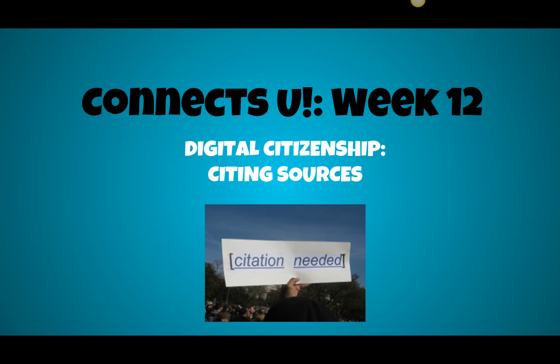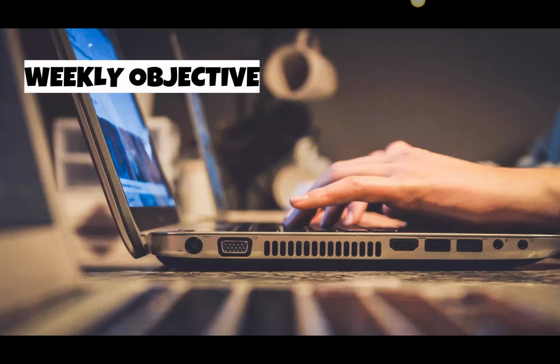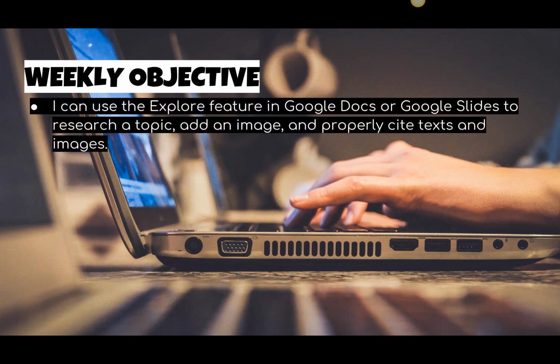The topic for the week is citing sources, which is another aspect of digital citizenship. So last week we learned about plagiarism and what that is, and citing sources is a good way to make sure that you are not flagged for plagiarism. Your weekly objective: we hope that by the end of the week you can say, I can use the Explore feature in Google Docs or Google Slides to research a topic, add an image, and properly cite text and images.